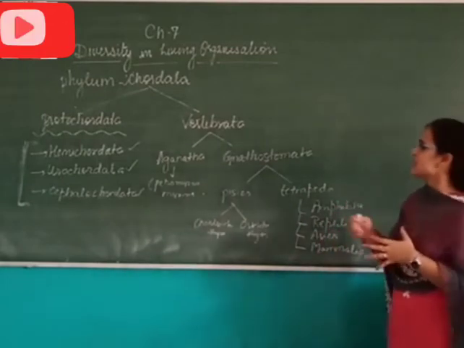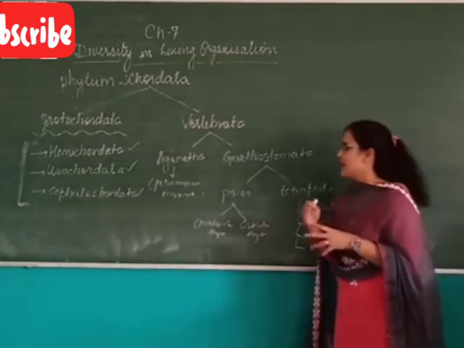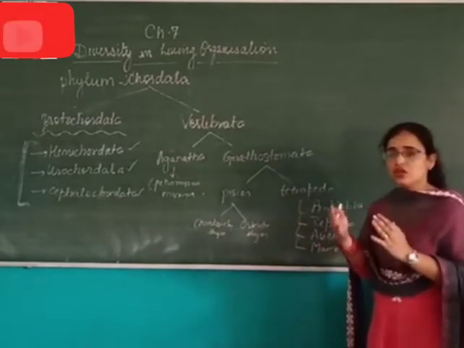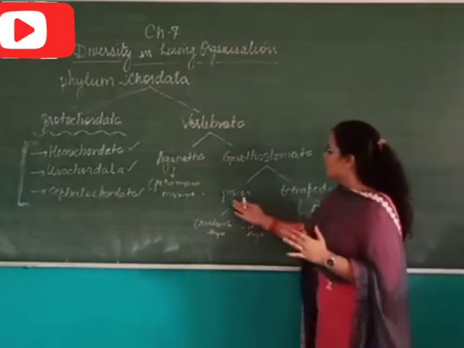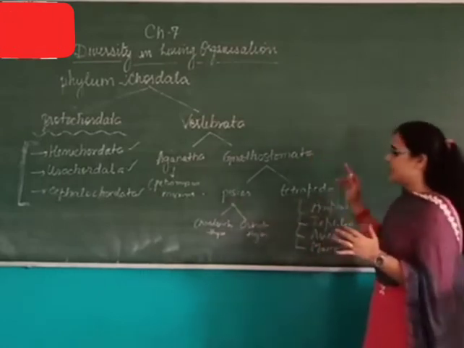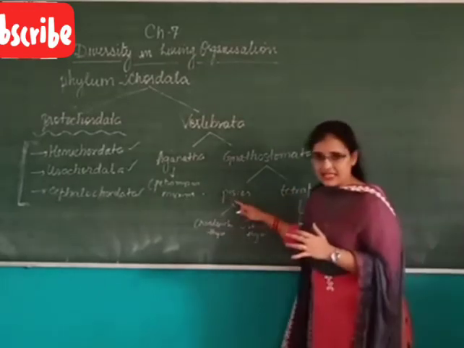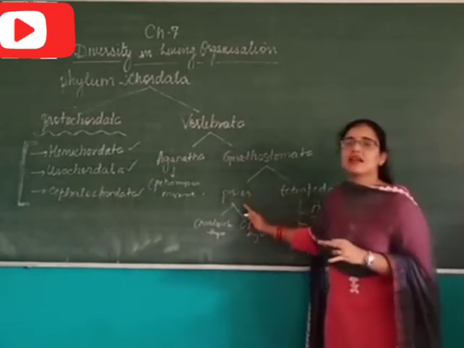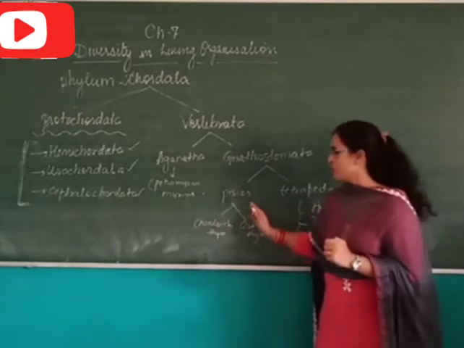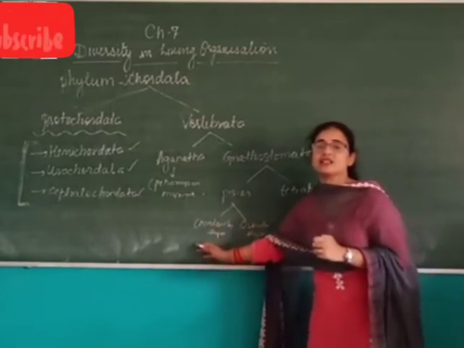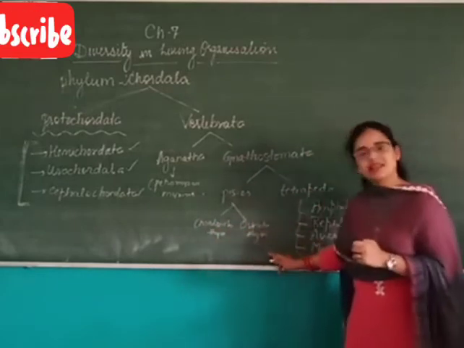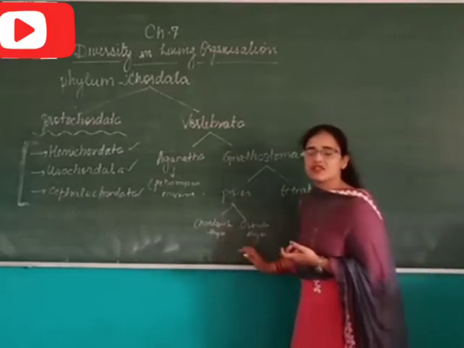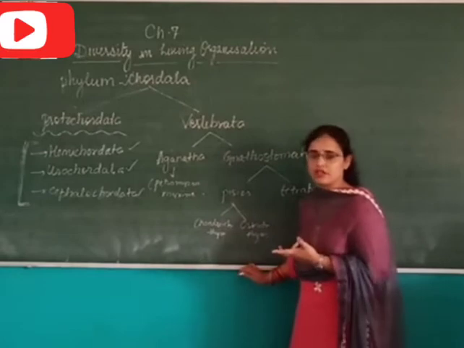The next one is Gnathostomata. Gnathostomata are the organisms which are bearing jaws. This is further divided into superclass Pisces and superclass Tetrapoda. Pisces basically includes all fishes. The fishes are of two types, that is Chondrichthyes and Osteichthyes. Chondrichthyes are the cartilaginous fishes, whereas Osteichthyes are the bony fishes.